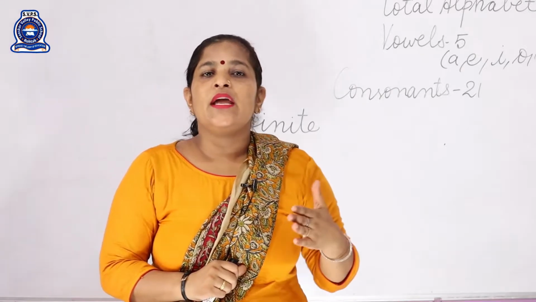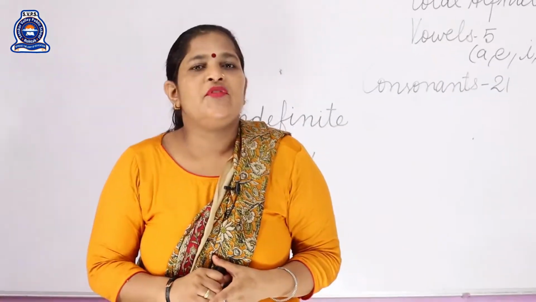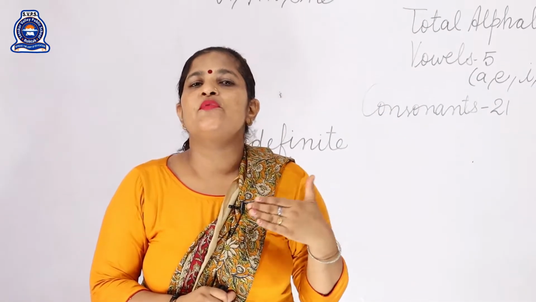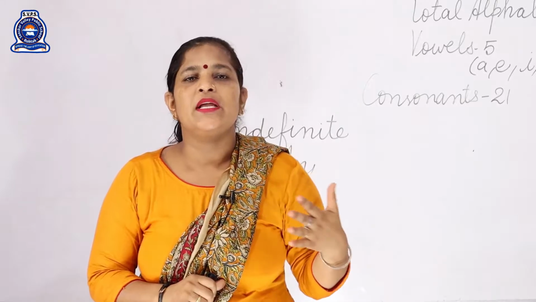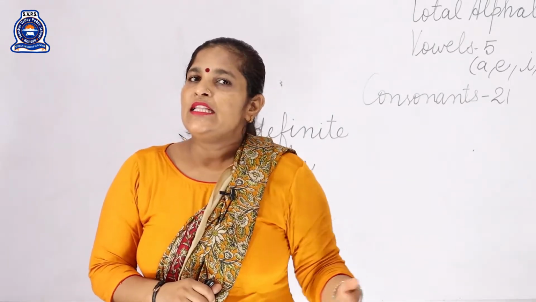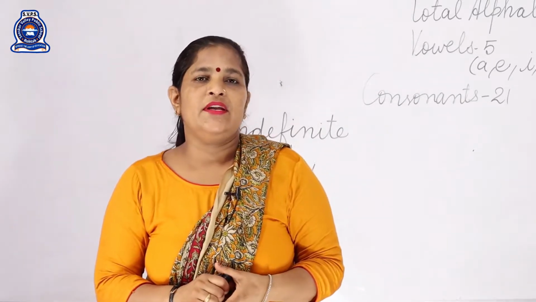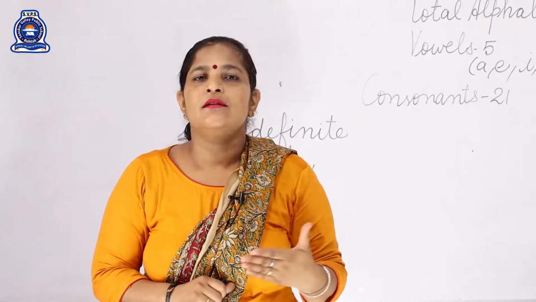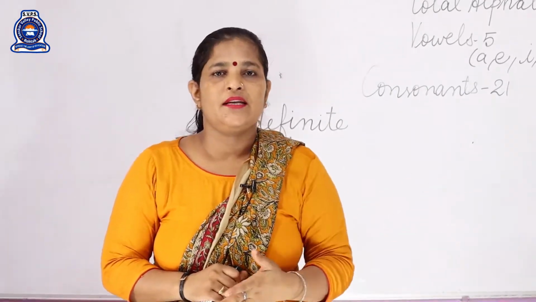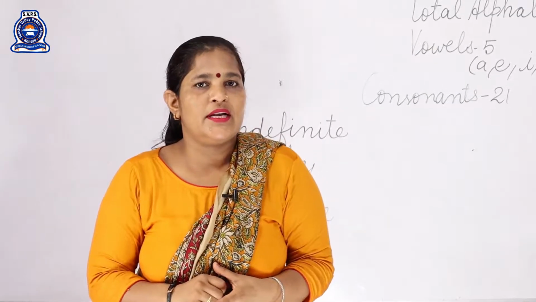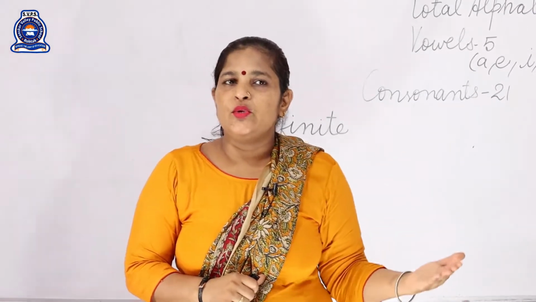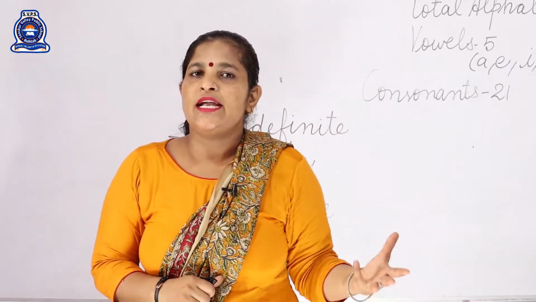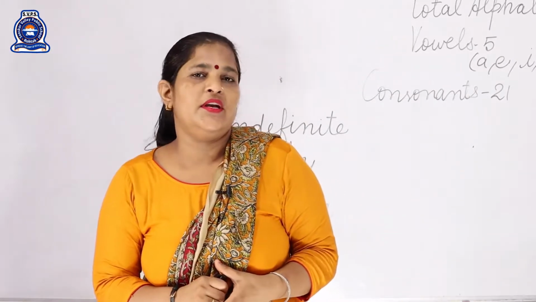So a or an, they are called indefinite article. And why are they called indefinite article? Because we can use them before any person, place, animal or thing. That's why we call them indefinite article. And the next one is definite article. The is called definite article. Why do we call it definite article? Because we can use it before a particular person, place, animal or thing. That's why it's called definite article.